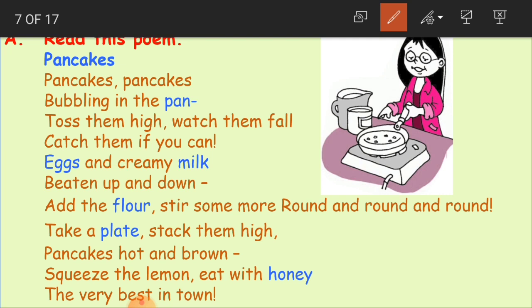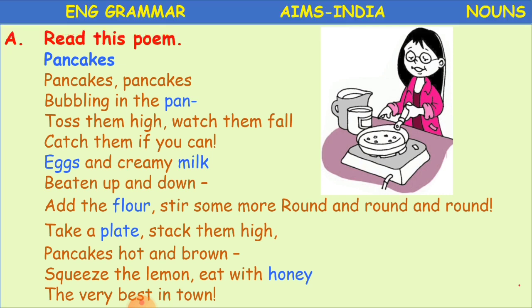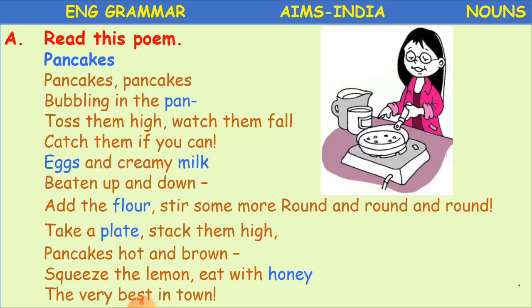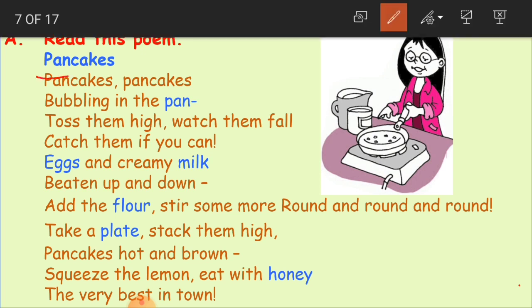Okay, so this is about the poem, and now we'll see what our work is. Look at the highlighted nouns in the poem. Which ones can you count and which ones can you not? List them here. If you see, children, some words are highlighted, written in a different color.